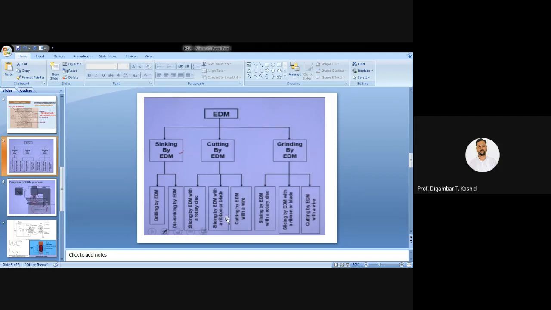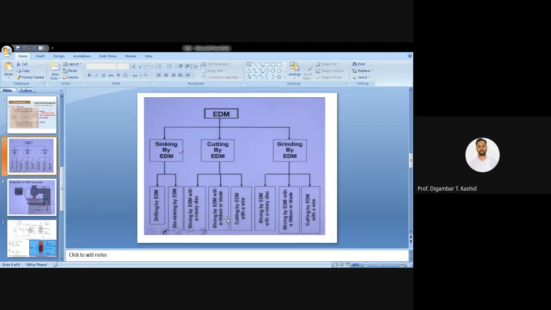And the third one is cutting by EDM with wire. You can use a wire also as a tool, and you can go for cutting operation. Normally it is called wire cut EDM. This wire cut EDM process we are going to see separately, in detail. The wire you can move also.